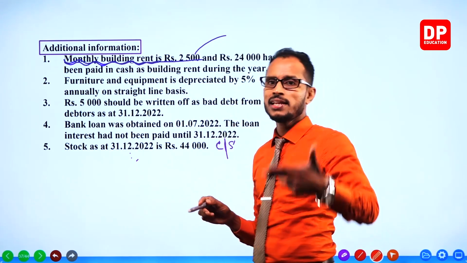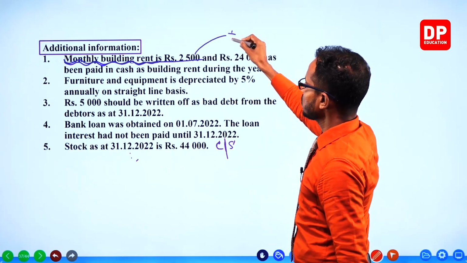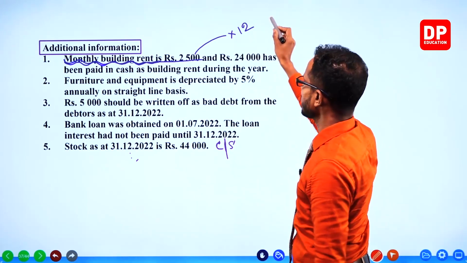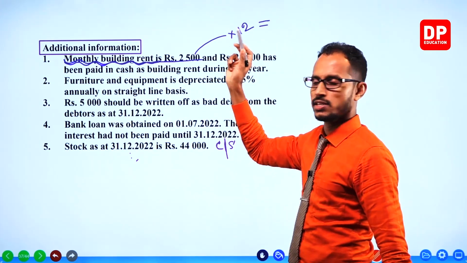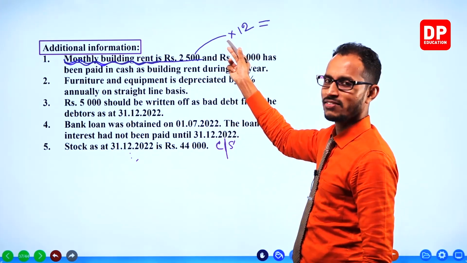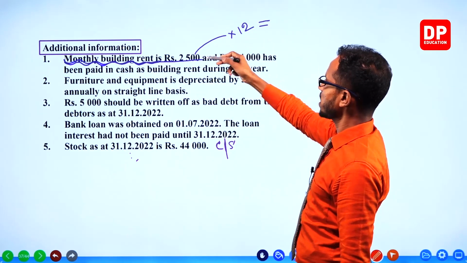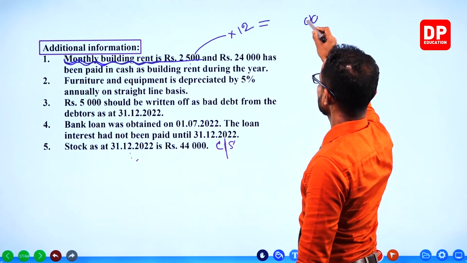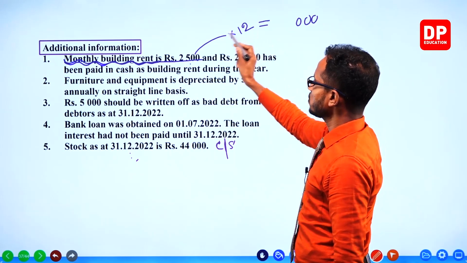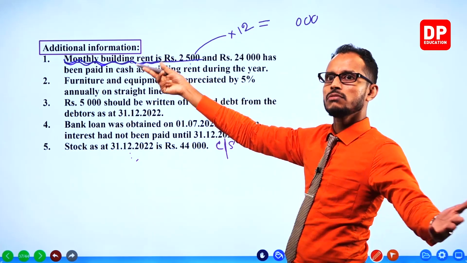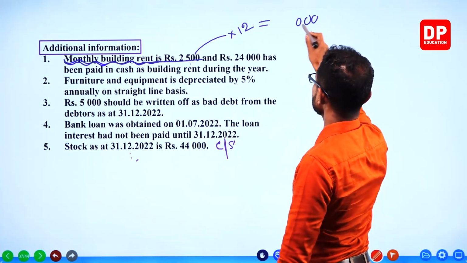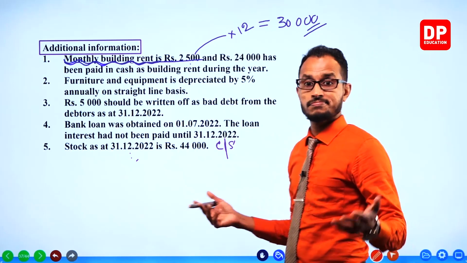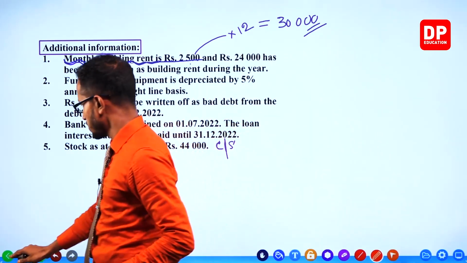If monthly building rent is 2,500, multiply by 12 months and you get the annual rent. 12 times 2,500 becomes how much? 0, 0, 12 into 5 is 60. Take the 0, 12 into 2 is 24. 24 plus 6 is 30. This is the annual building rent, 30,000. Nothing given in the trial balance, right?